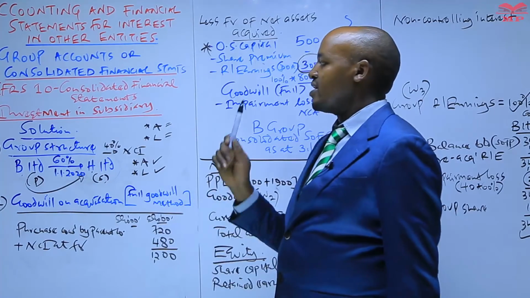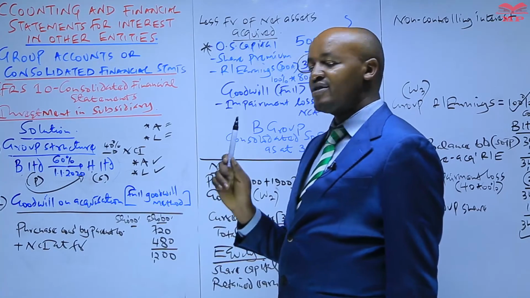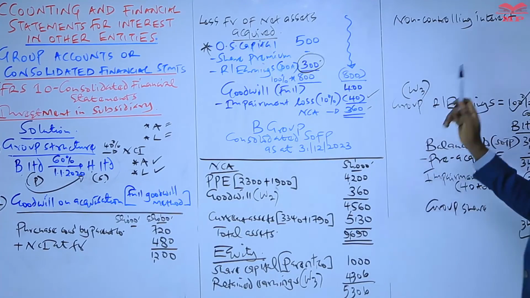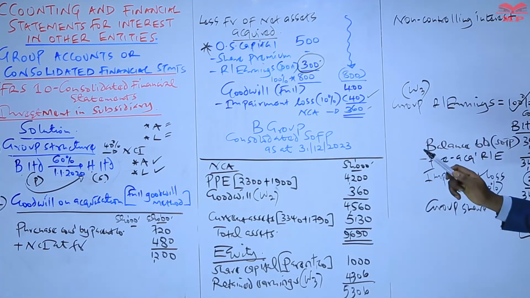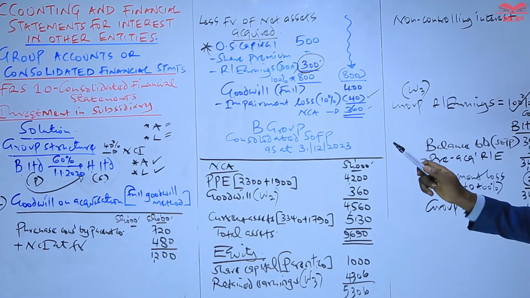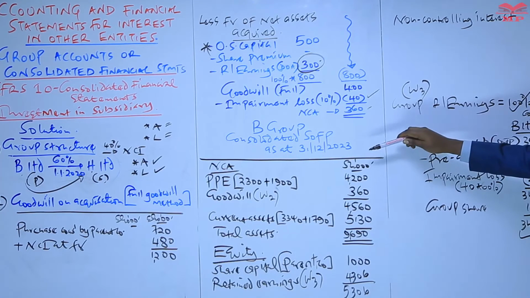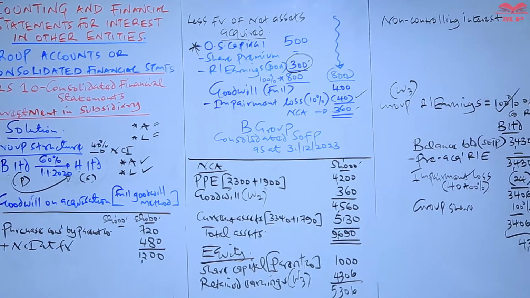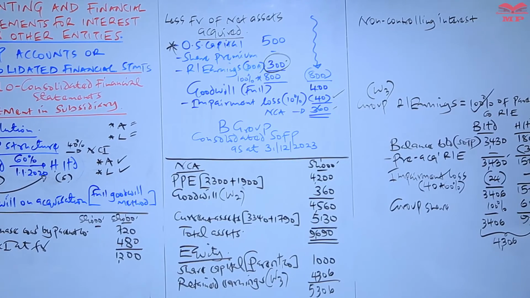But we know that the parent company only owns 60% of those assets and liabilities. So in preparing the consolidated statement of financial position, we have to compute the net assets in the subsidiary company which are owned by the minority shareholders, and then we include that here in the consolidated statement of financial position as one of the components of equity. And actually, we have also looked at how we compute this. So therefore, let's compute that non-controlling interest.